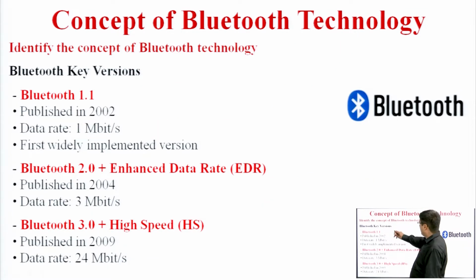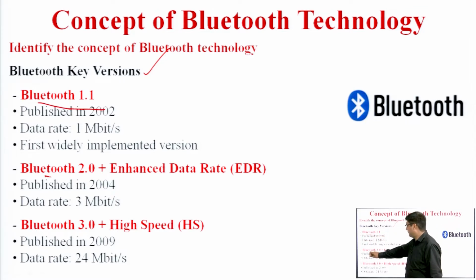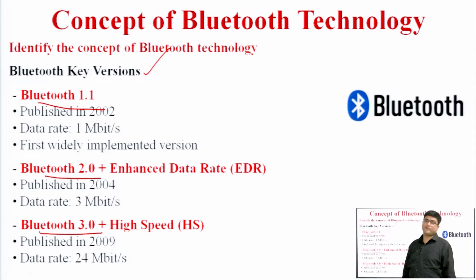After that, we will see what the Bluetooth key versions are. The first Bluetooth version is Bluetooth 1.1, after that Bluetooth 2.0, Bluetooth 3.0, and nowadays we are using Bluetooth 5 versions: 5.0, 5.1, 5.2, 5.3, 5.4 and 5.5. Right now I think we are choosing the Bluetooth 5.5 version.